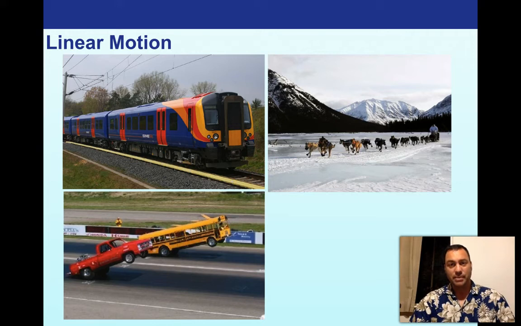Here's a couple of examples I put here on the screen for you to just look at really rapidly. Here we have a train moving down a track. Notice a nice straight track. A team of dogs here pulling a sled, presumably up in the Klondike or in the Arctic region. And of course, drag racers. One of my favorite pictures on the internet is this drag racing bus racing this truck here. Quite frankly, I don't know how that turned out for the bus, but it's pretty impressive that it's spinning those tires in the back so fast that the front has come up like this.